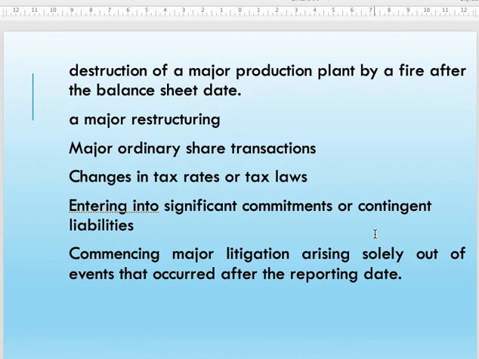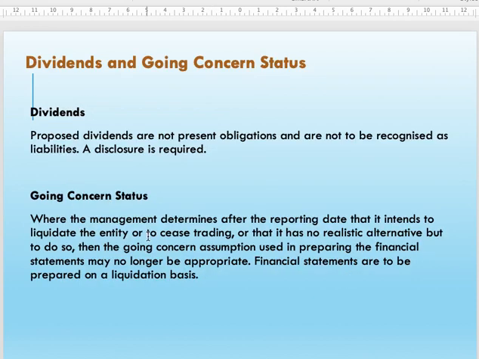So you don't have to adjust your financial statement. A major restructuring, a major ordinary shares transaction, changes in tax rate, entering into significant commitment or contingent liabilities, commencing major litigation. So whatever that you don't adjust, a non-adjusting event is merely a disclosure in the notes to the account. Alright, this is a special case on dividend and going concern status.